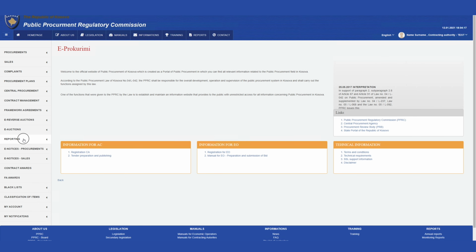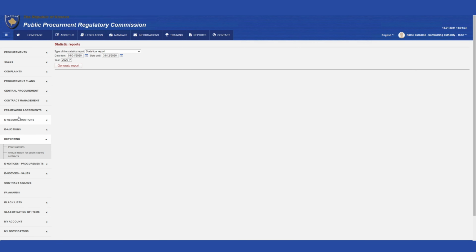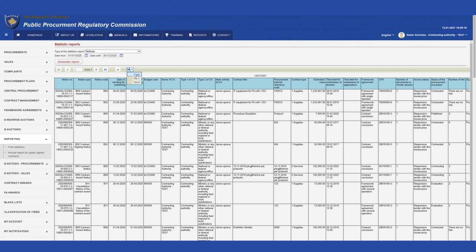In the Reports menu, respectively the Statistics Printing submenu, a Statistical Reports window opens, in which the user can select any given statistical report, define the filter dates, and then click on the Generate Report to instruct the system to generate a report downloadable in Excel, PDF, or Word format.